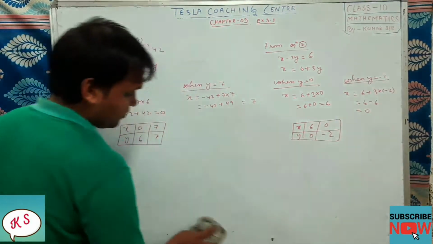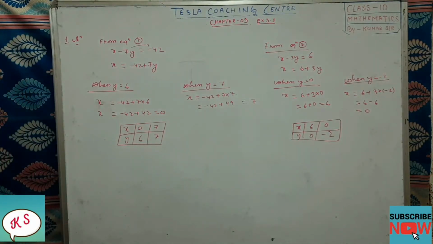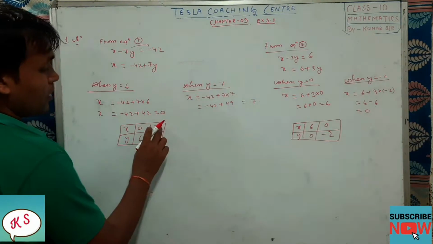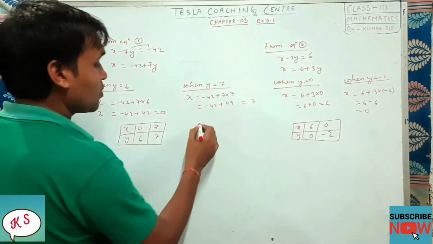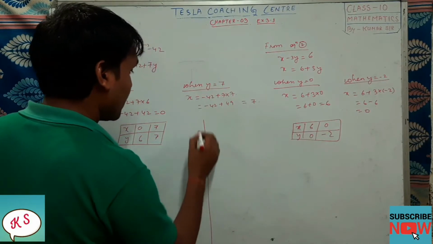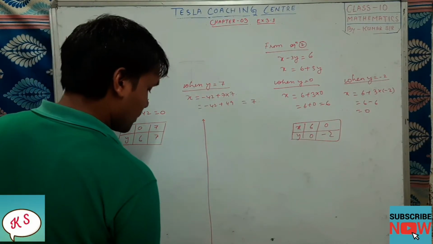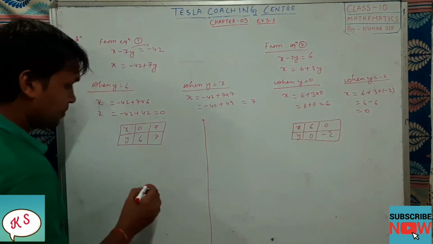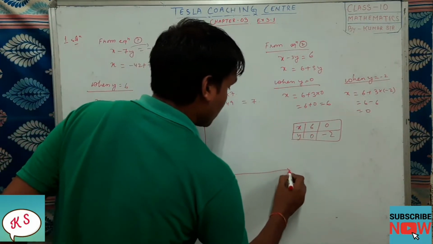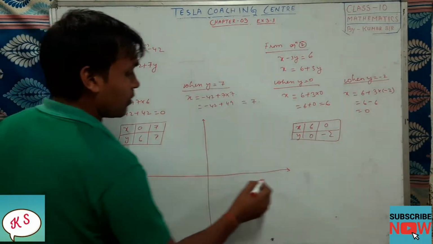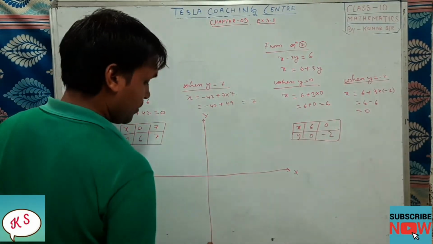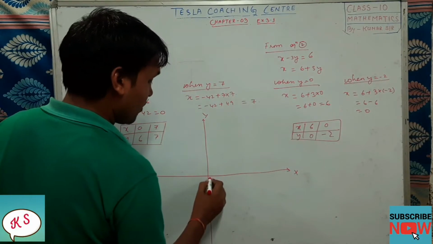Now we are going to plot a graph. Let's see what the highest number here is: 7. So we will be drawing a graph. Try to draw this one on your graph paper. So this is our x, and this one will be our x dash, y, y dash, and here is our origin.